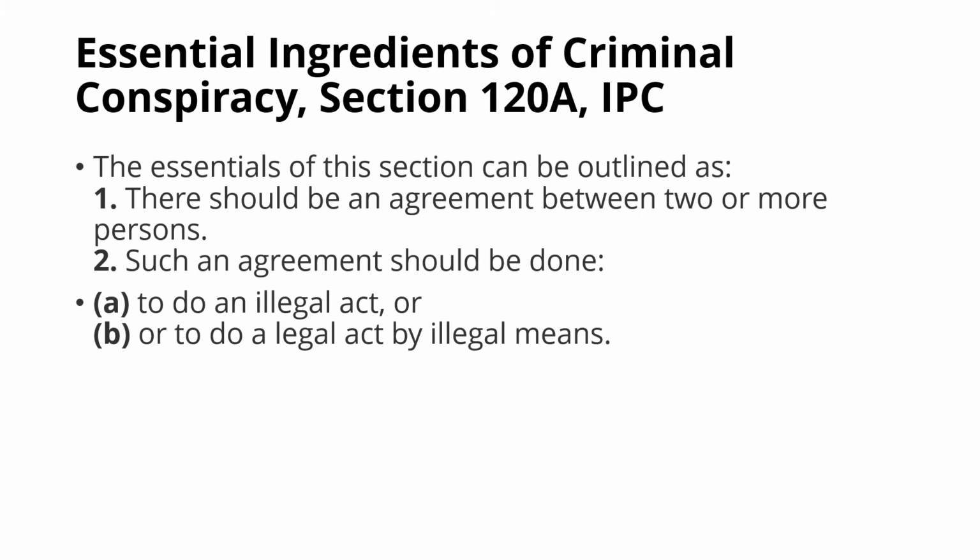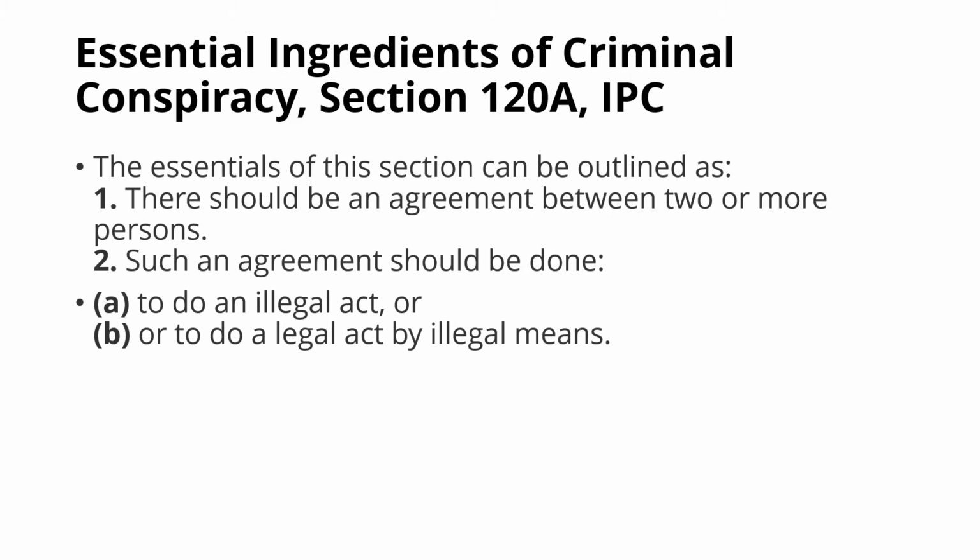Then we have some of the essential ingredients of criminal conspiracy here. So there should be an agreement between 2 or more persons, right? What should be the minimum number of persons, how many persons should be there to come into the agreement?